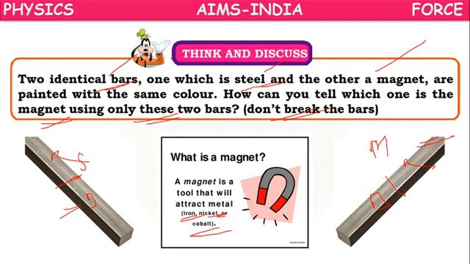Or if you bring another magnet, this will be attracted by both the poles. But with the same pole it gets repelled, and with the opposite pole it gets attracted. Repulsion is the best way of finding the magnet. So like that we can find a magnet.